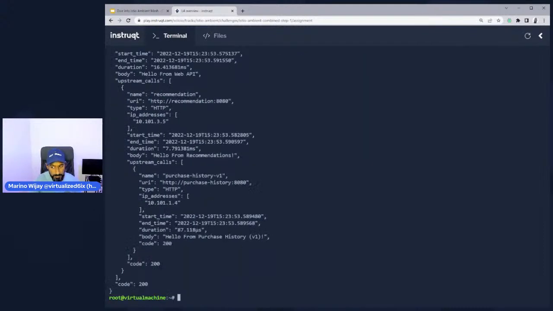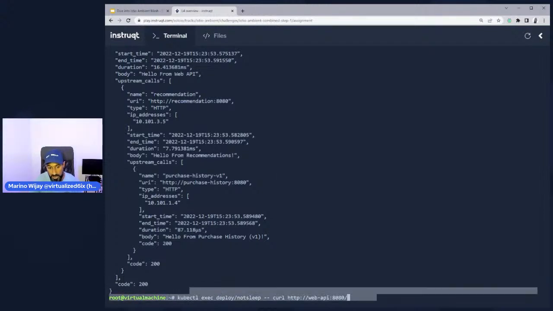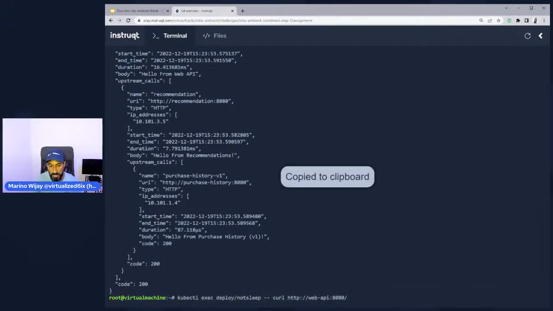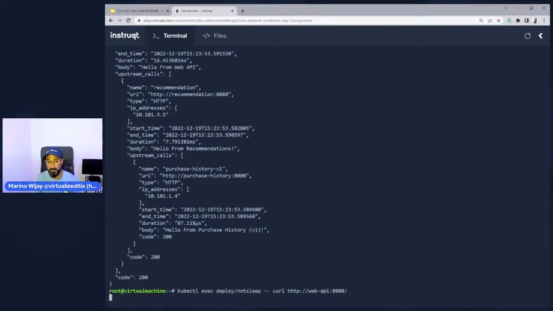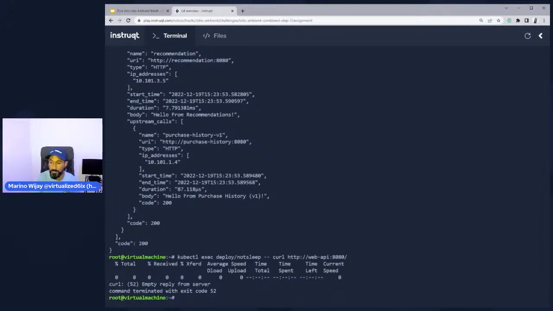Now, if I try to deploy or use a service that's not allowed, actually, this could be in the mesh, but with my layer 4 auth policy, it's not allowed because I haven't set up that policy. This request will fail, and it does. That's just a demonstration of layer 4 policies.